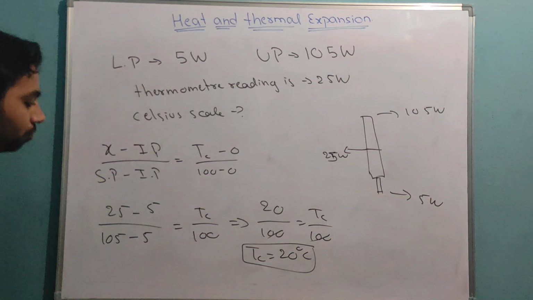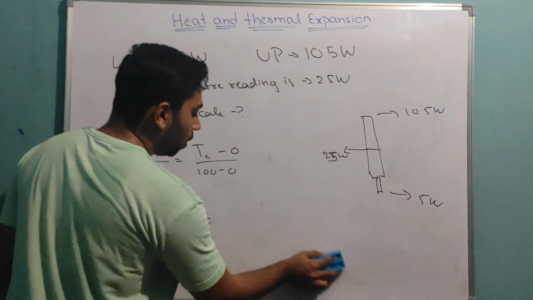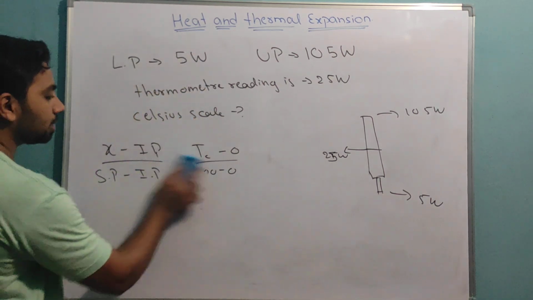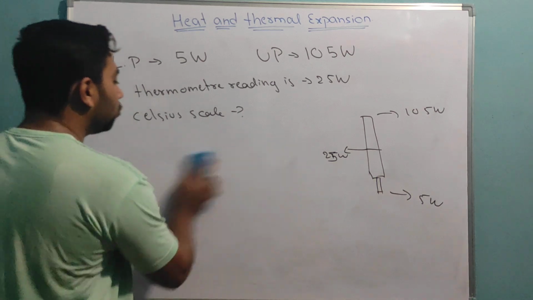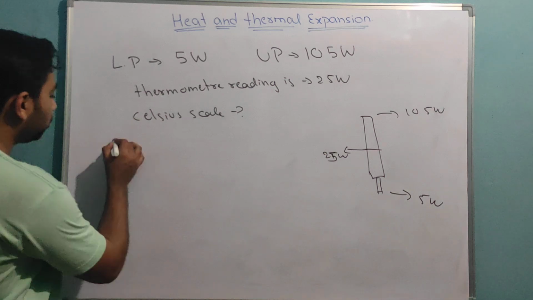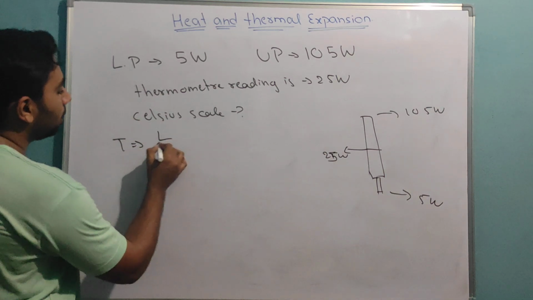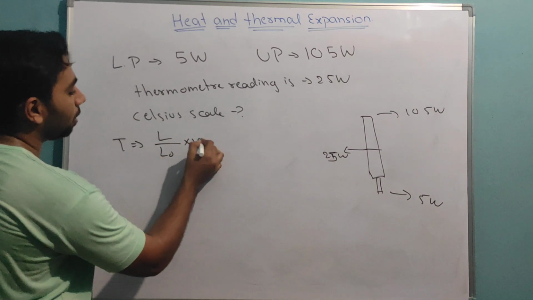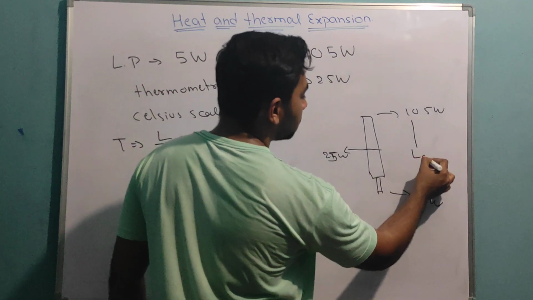One more method I will tell you. Now one more method is this. To find the temperature, I know (L minus L naught) into 100. Correct? This full length is L naught.